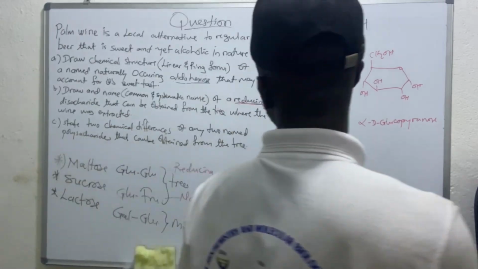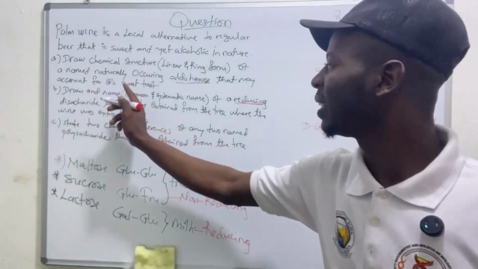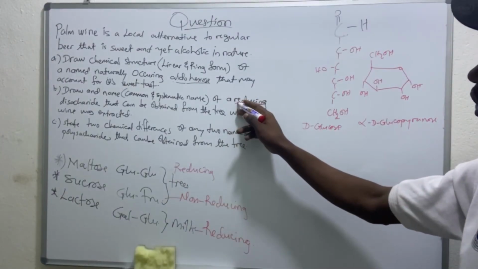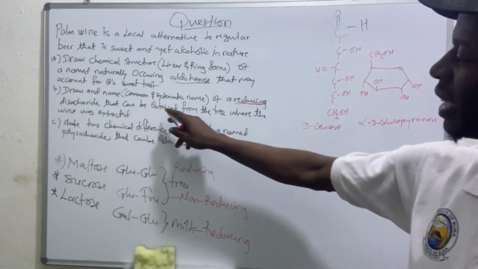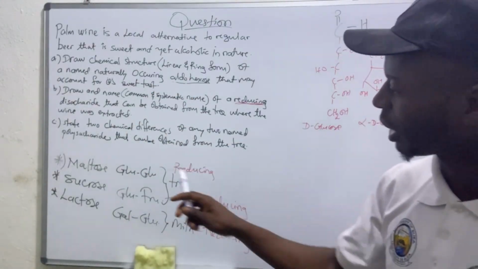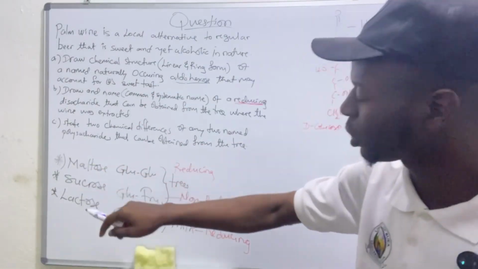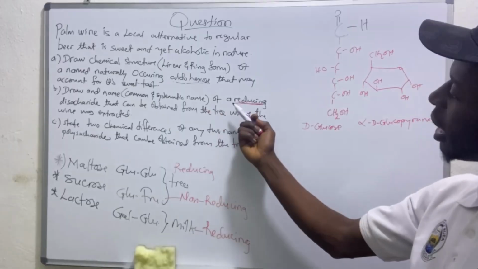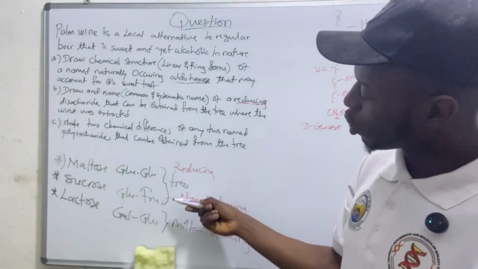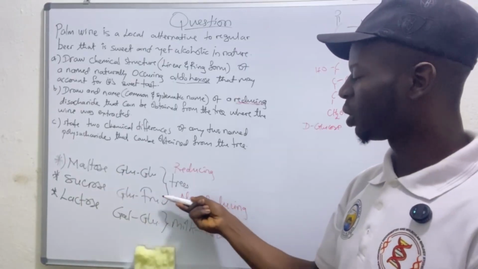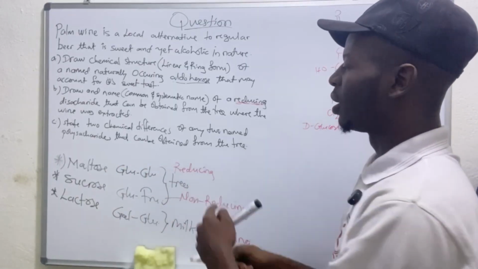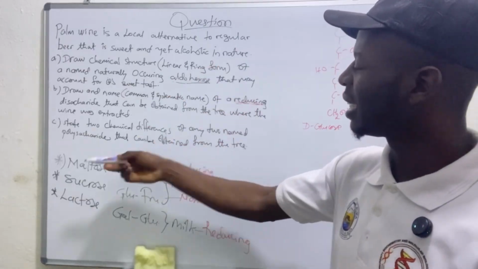Good. So come back now to this question. Draw and name, common and systematic name, a reducing disaccharide that can be obtained from the tree where the wine was extracted. We are talking about a tree, so we are talking either about maltose or sucrose. But now the question is talking about a reducing disaccharide. Reducing means that we have automatically eliminated sucrose, because sucrose is non-reducing, while maltose is reducing. So the disaccharide is maltose.